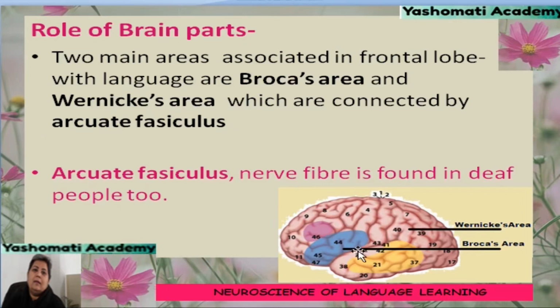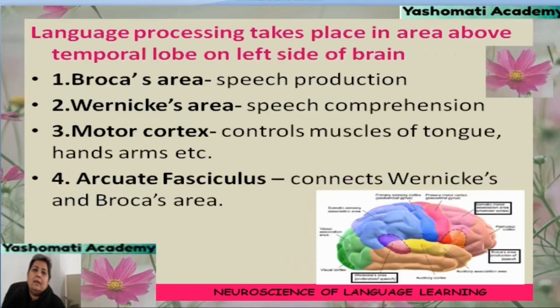So, these two areas, this is the Broca's area, this is the Wernicke's area, and there is a nerve band which is connecting these two areas, and that nerve band is called the arcuate fasciculus. And it is found that this nerve band is present even in deaf people. Let us try to understand how language processing takes place in the area above the temporal lobe on the left side of the brain.